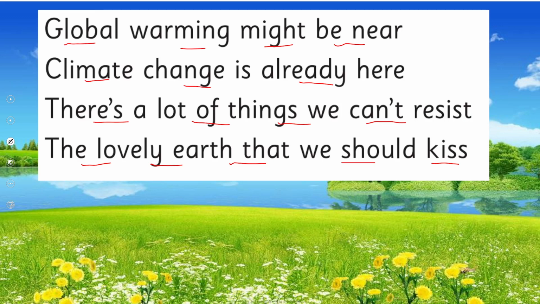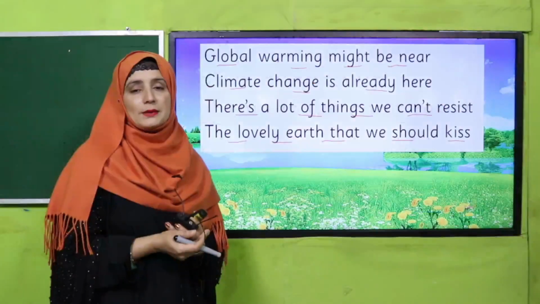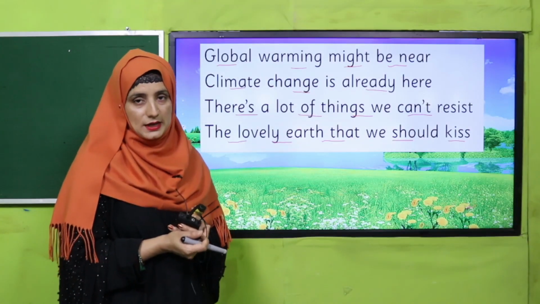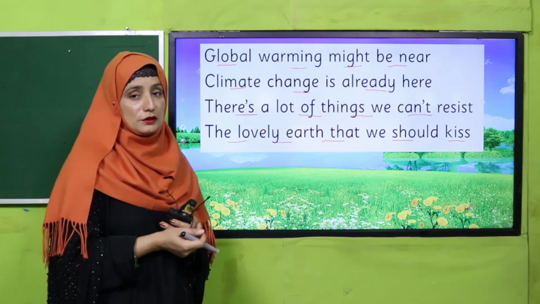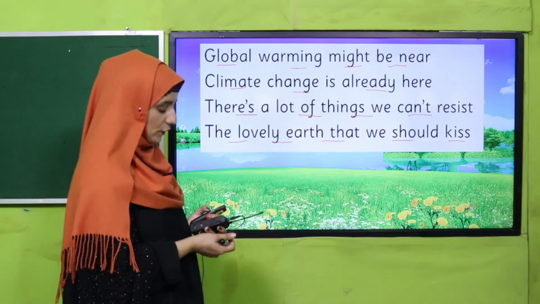What message is it giving? That global warming is near, and also climate is being changed day by day, and it is being changed rapidly. And so we have to be careful. We have to be careful, and we have to think about how we can resist doing a lot of things on our earth. Because this earth is a blessing of Almighty Allah, because we are living here and we are getting everything here. This is a suitable atmosphere for living things. So we have to take care of our earth.